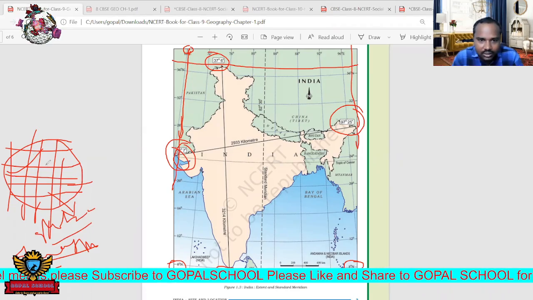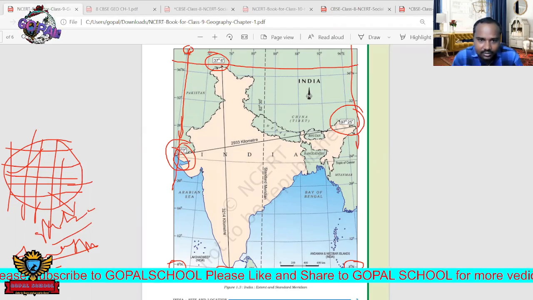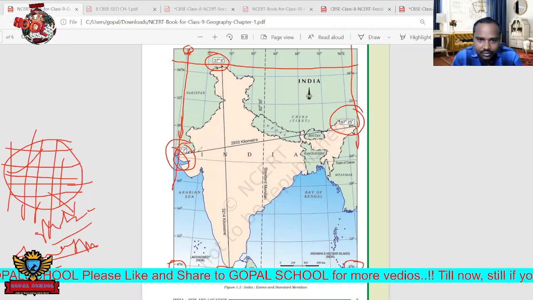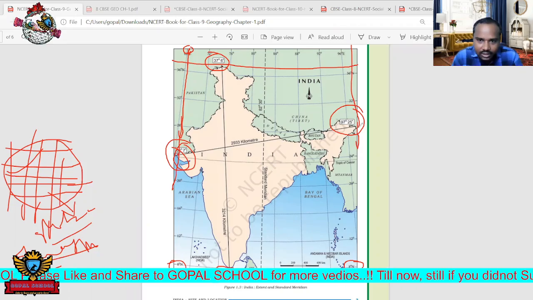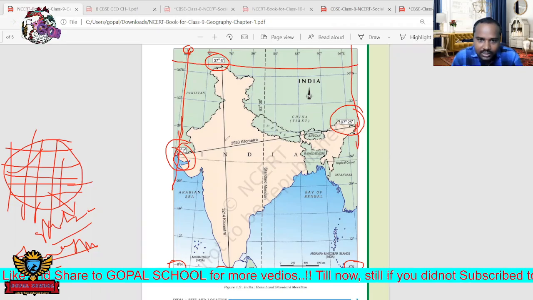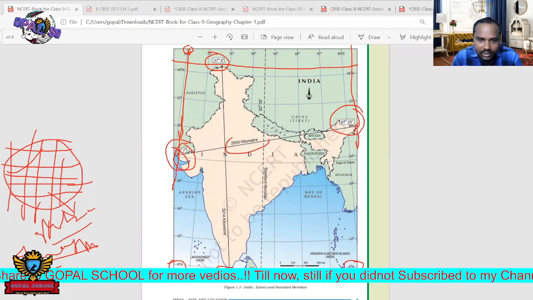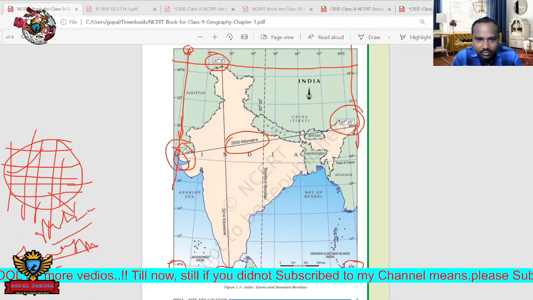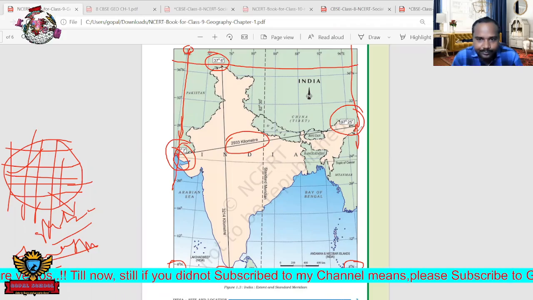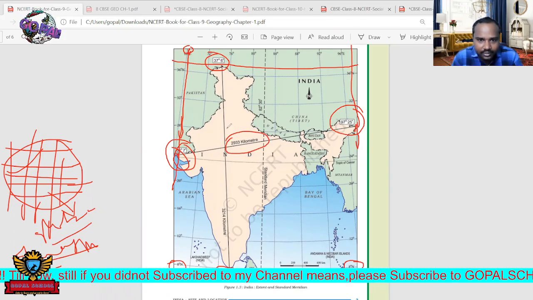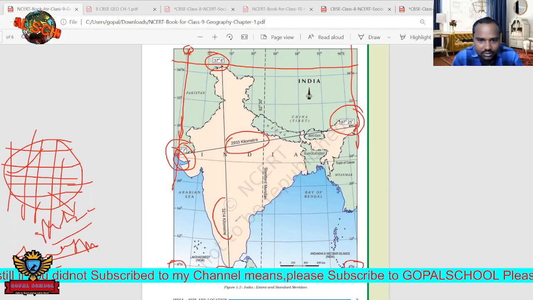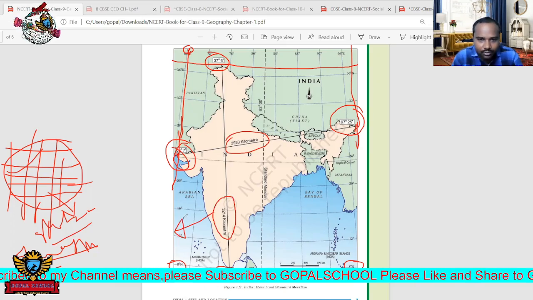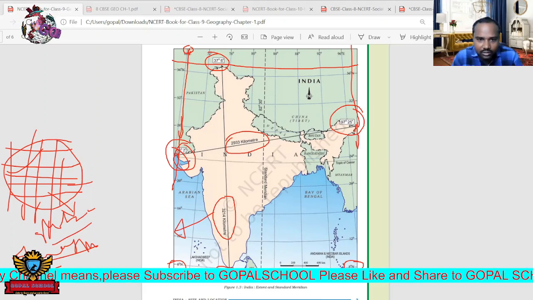Now see here, distance. The distance from west to east, if you go straight from this part to this part, is 2,933 kilometers. From this point to this point, it is 3,214 kilometers. Remember this, this is very important. Remember these two distances.